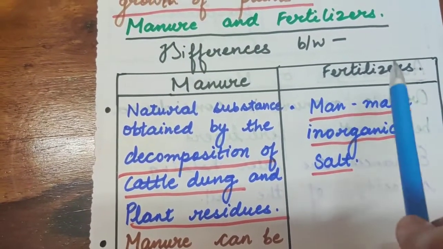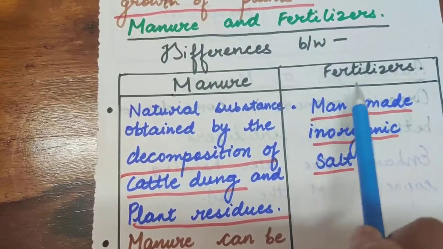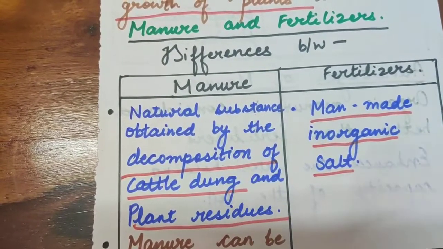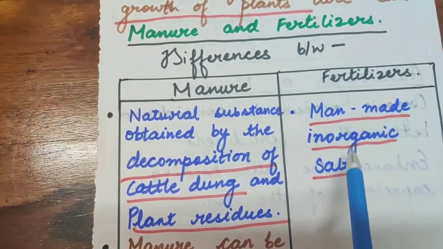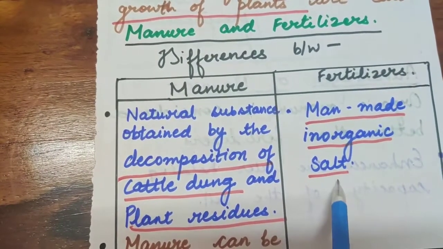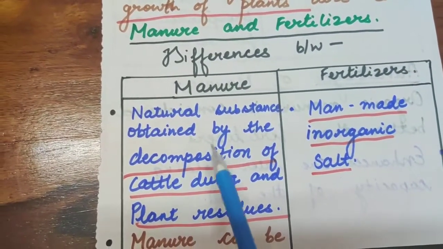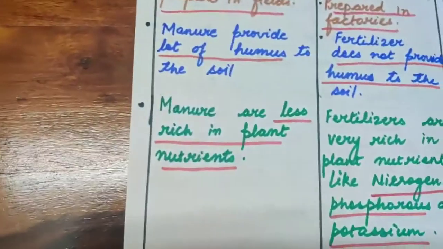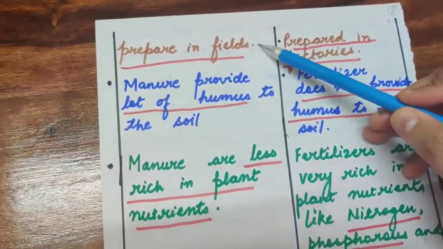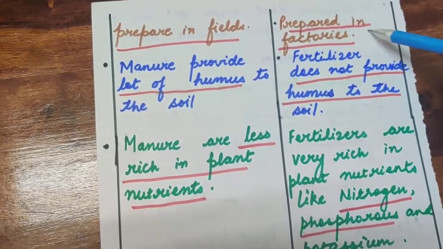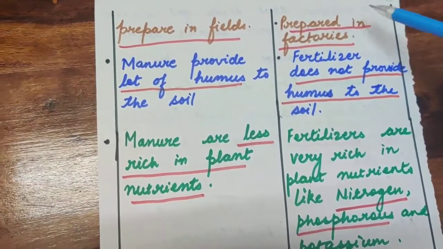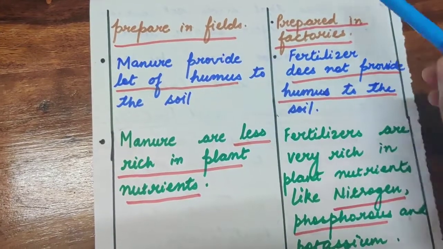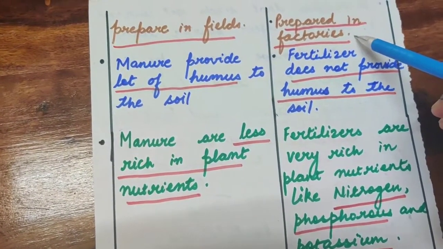When we talk about fertilizers, they are man-made inorganic salts. Manure can be prepared in fields, and fertilizers can be prepared in factories.